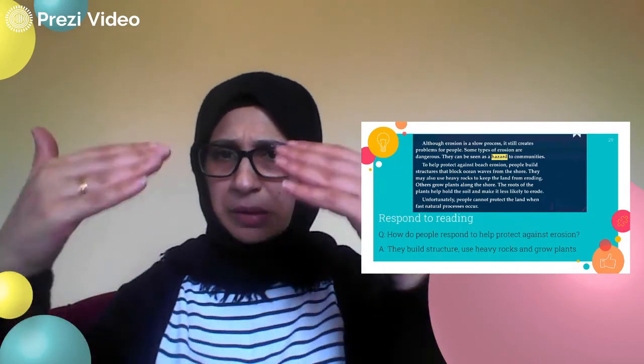So they are dropping heavy rocks. The heavy rocks can stop the water from flooding. It's like they are building a wall or something. And some other times they can also plant trees or grow plants because the roots will stabilize the soil, and therefore they can protect against erosion. How do people respond to help protect against erosion? The answer is they build the structures, use heavy rocks, and grow plants.